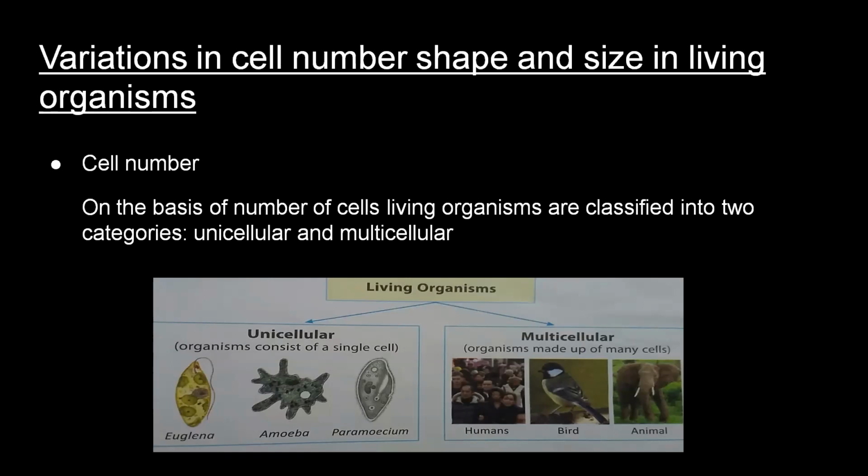Now, what are unicellular organisms? Organisms made up of a single cell. You can see from the picture, examples are Euglena, amoeba, paramecium. Now, multicellular organisms. These are the organisms which are made up of many cells. The examples are we all human beings, birds, and all the animals like rat, cat, dog, ant, whale, etc., and all the plants, higher plants.